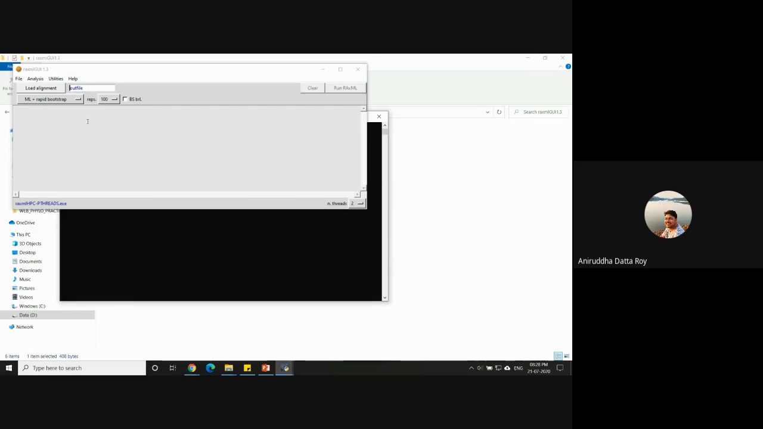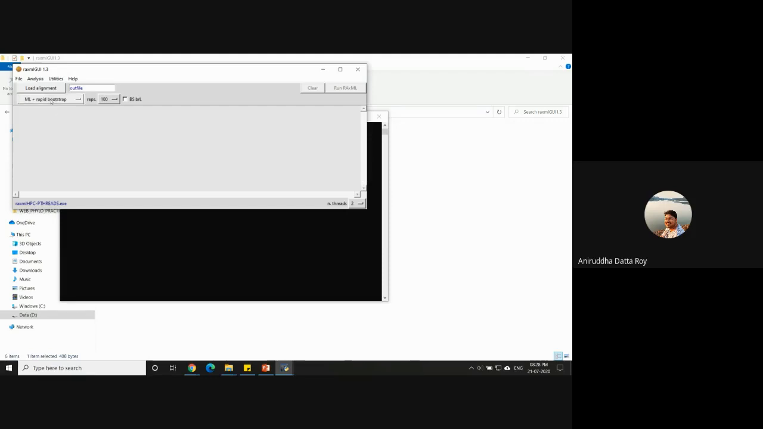Next, I'll tell you about the different options here, at least some of them. Also, if you go to help and then help RaxML or help RaxML GUI, it'll open a PDF manual for the RaxML GUI, which is quite easy to understand and self-explanatory. I would urge all of you to go through that to understand what the different options are, because you can actually do a lot of stuff.